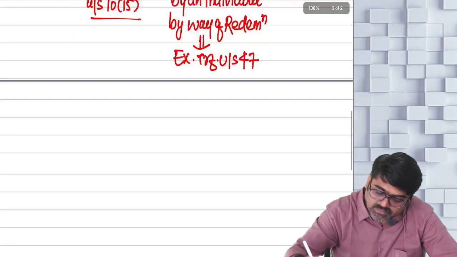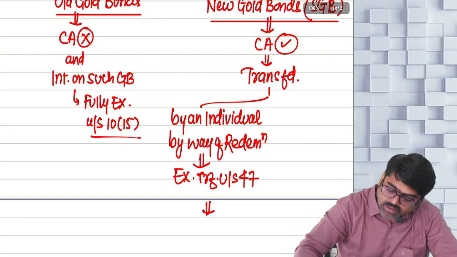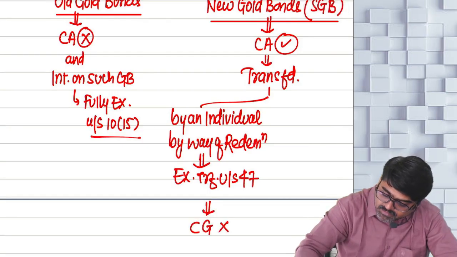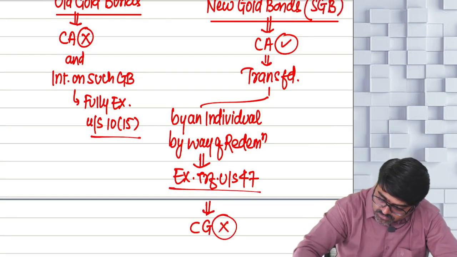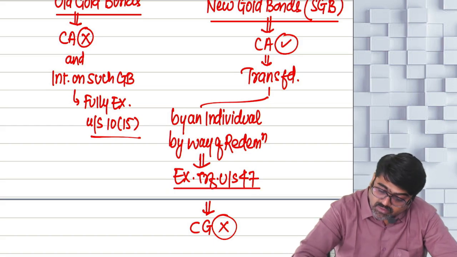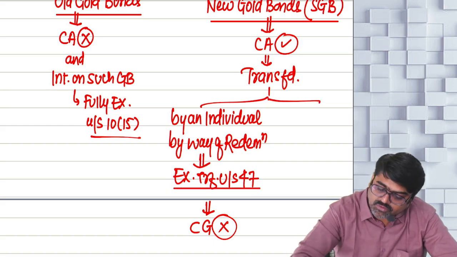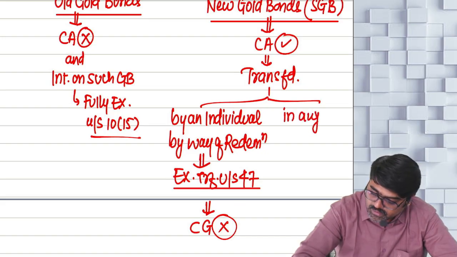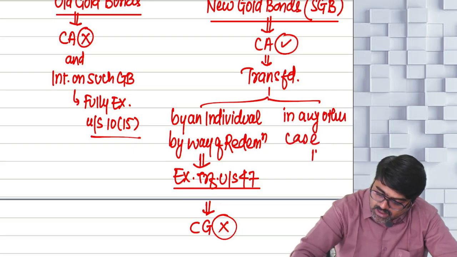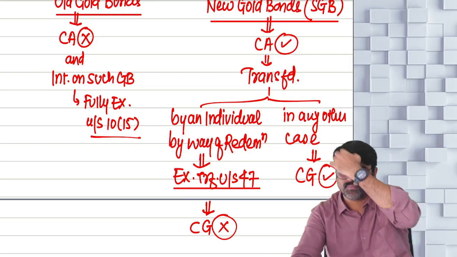Understanding? Tell me yes or no. So at this time, the capital gain will not be taxable because the transfer itself is an exempt transfer. Now, if the sovereign gold bonds are transferred in any other case, then 100% capital gain will arise and it will be taxable.